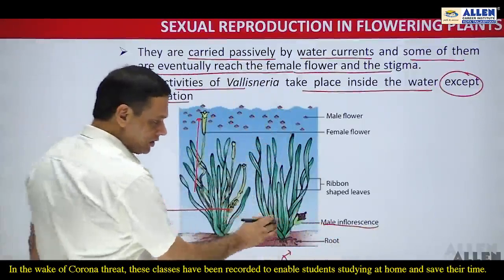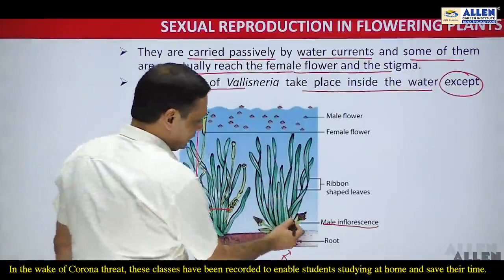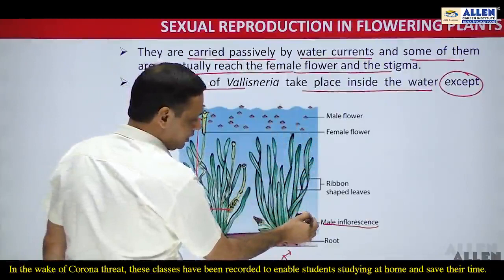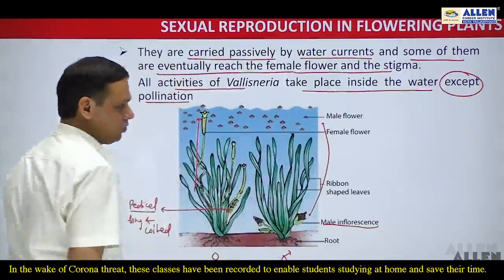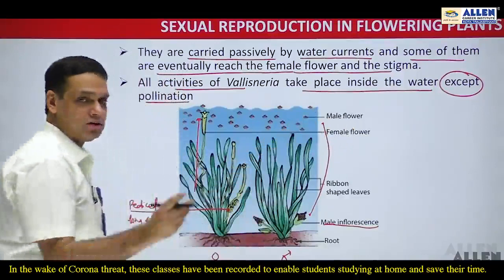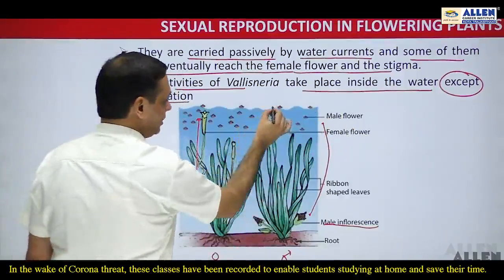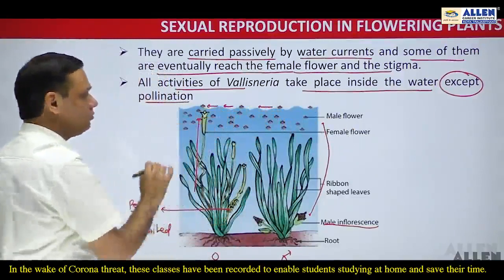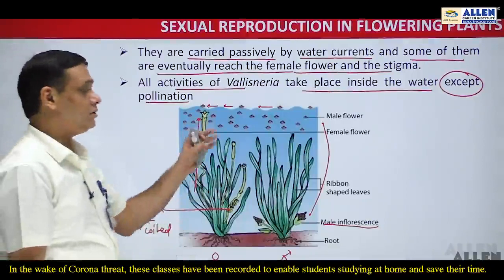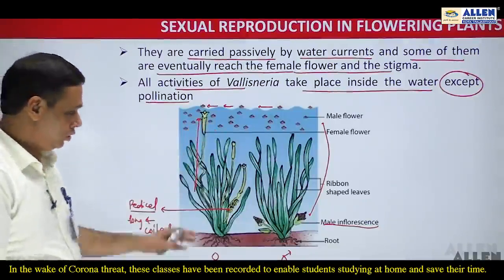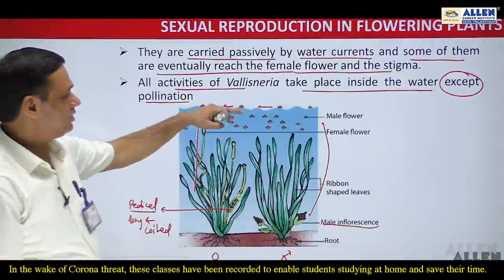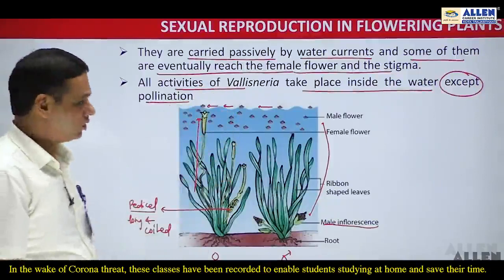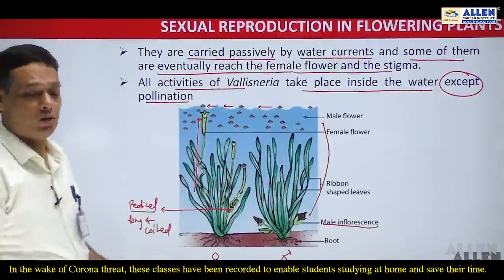When there is bursting in the male inflorescence, these male flowers reach the surface. From these male flowers, pollen grains are released, and finally these pollen grains passively float and reach the stigma of the female flower and achieve pollination. So the pollination in Vallisneria takes place on the surface of the water. That's why it is considered as epihydrophily.